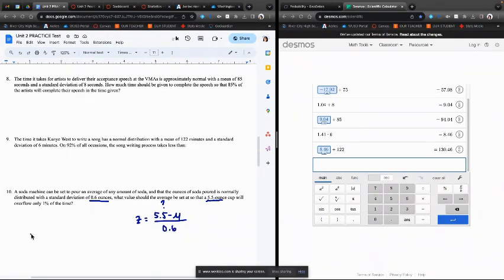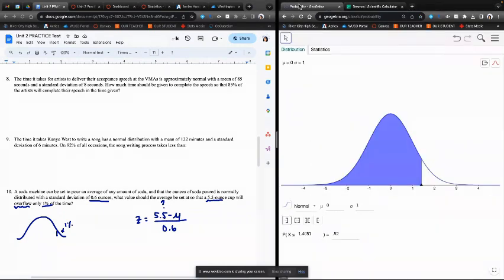Okay, it is still a working backwards problem because we are given that percent. And if we think about it overflowing, we only want it to overflow 1% of the time. So since it's overflow, that means it's more than, and we want that area to be 1%. So this area is 1%. So let's go back to our probability calculator.